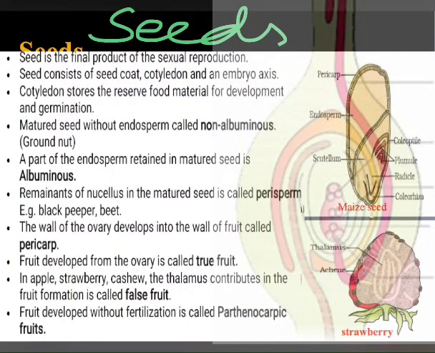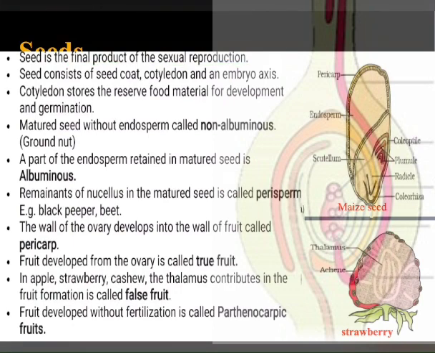Seeds. Seed is the final product of sexual reproduction in flowering plants. So after fertilization, the fertilized ovary develops into fruit and the fertilized ovule develops into seed. A seed consists of the seed coat, that is the outer covering of the seed, the cotyledon, which is the food reserve, and the embryonal axis. The cotyledon stores reserve food material for the development and germination of seeds.